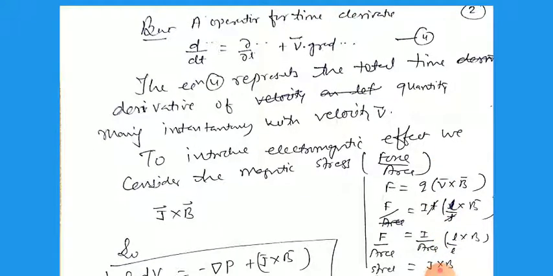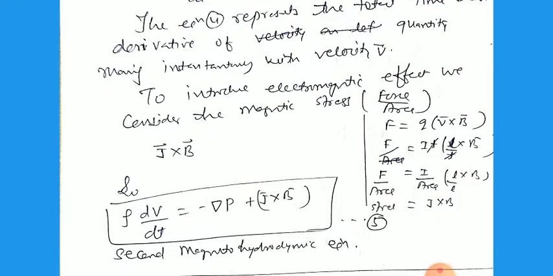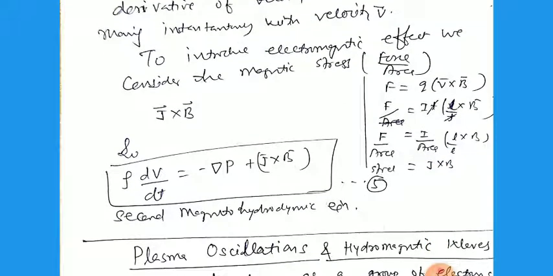To introduce the electromagnetic field, we consider the magnetic stress, that is force per unit volume, which here is J cross B, because F equals Q v cross B is the magnetic force. So F by A, the stress, we can write as J cross B. So ρ dv/dt equal to minus ∇P plus J cross B.